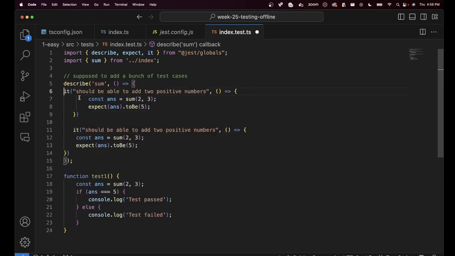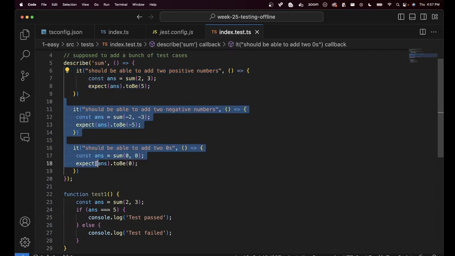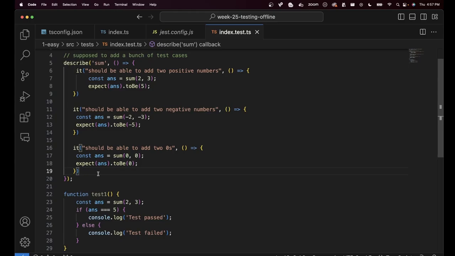Okay, this finds the sum of two positive numbers. This one can add the sum of two negative numbers and ensure that also works. And then I can add another test case for two zeros maybe, because that is also an edge case. What if my sum function doesn't work if I give it two zeros as an input? So all of these edge cases you try to cover in your test so that you have everything covered, and it's not like this specific test case was able to pass, but all the other ones failed. So you try to add as much coverage as possible.